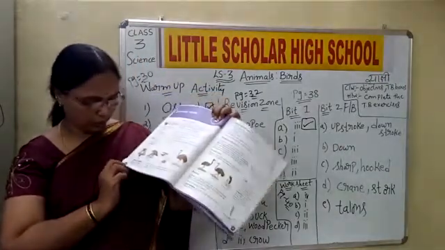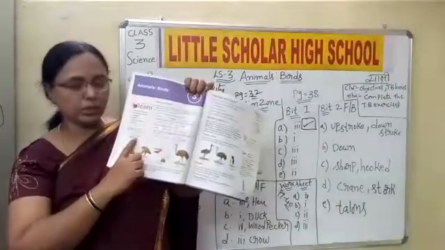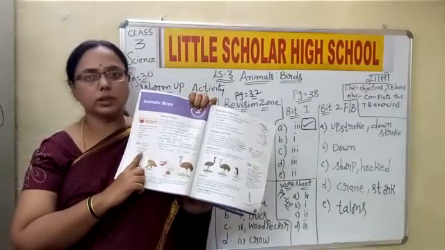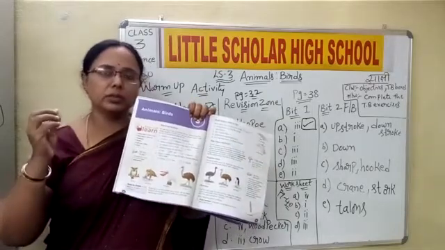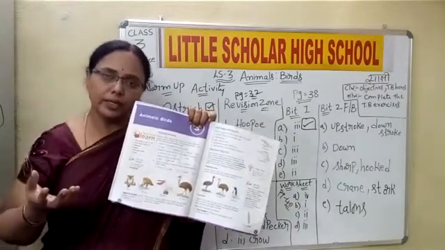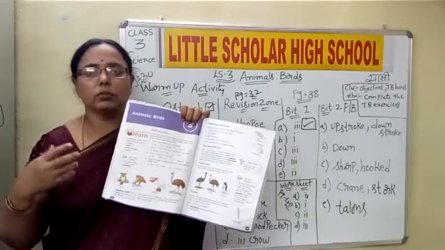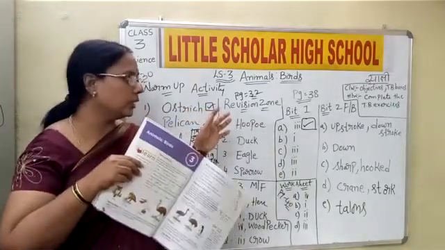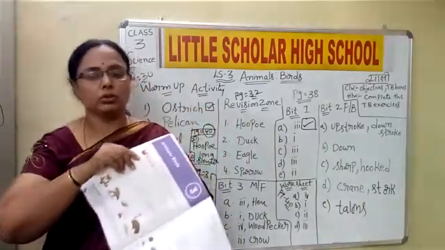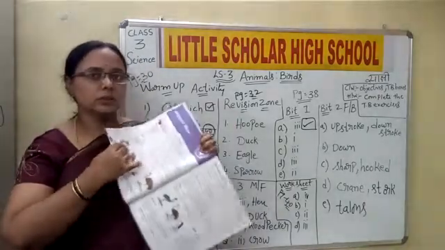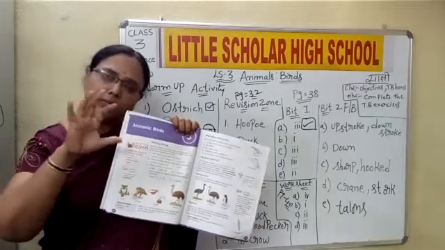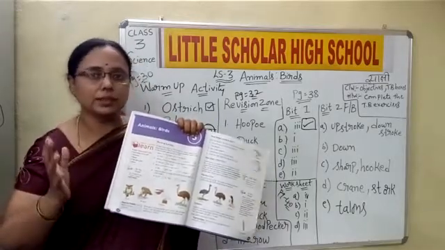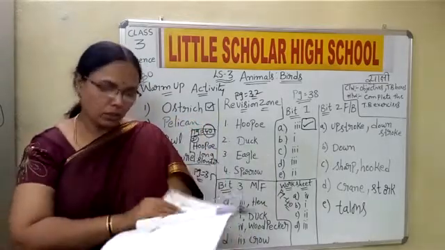Here, just come to page number 30. Here the word ornithology is there. Ornithology is nothing but the study of birds, the structure of the birds, the different habitats of the birds, how they eat, what the different beaks are, what all we studied, and how they reproduce also. The scientist who studies the birds in detail, the study is called ornithology.